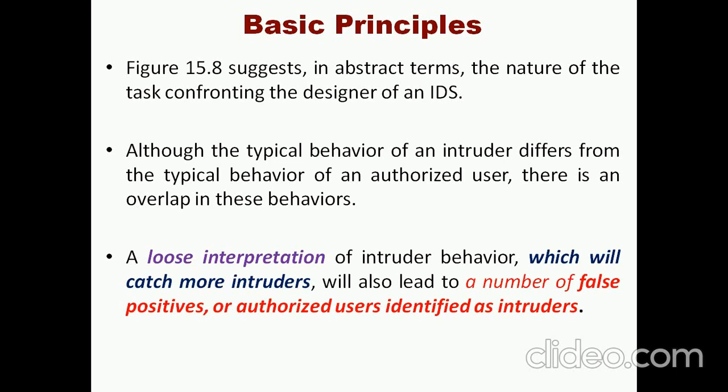Okay, so if we have a loose interpretation of the intruder behavior, then automatically we can catch more intruders, but the major problem here is that it leads to a number of false positives. A false positive is a data interpretation error. For example, authorized users identified as intruders is one example of a false positive. All of these happen only because of data interpretation errors.